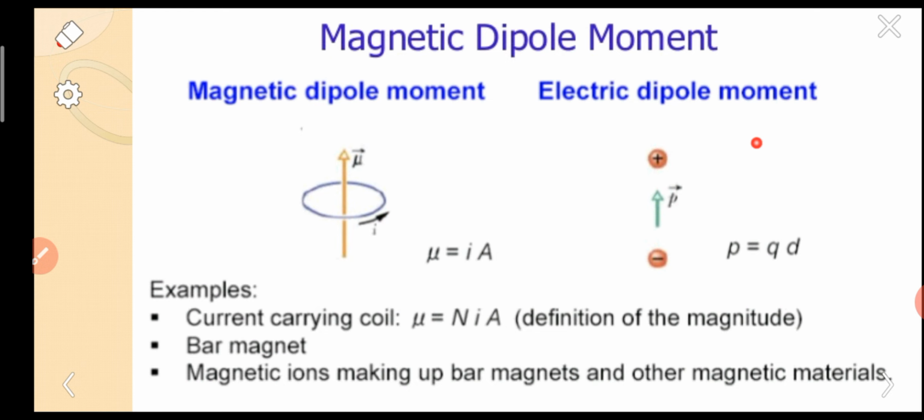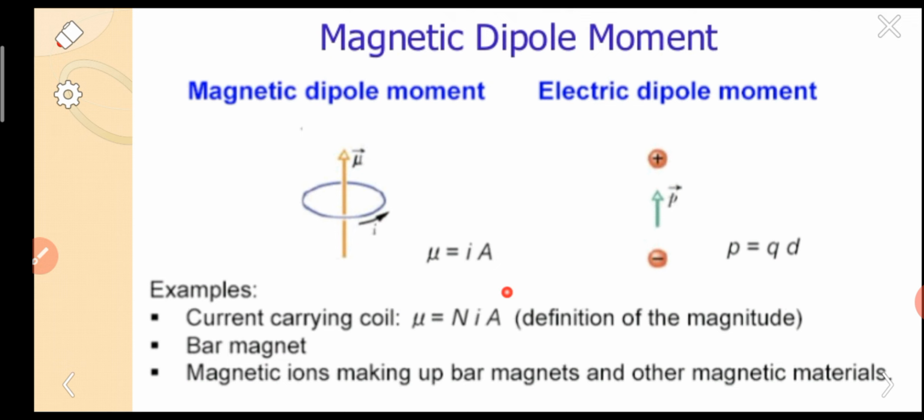As in the previous slide, we have taken the analogy between magnetic dipole and electric dipole. Here is the electric dipole moment, P equal to Q into D. The general basic formula for dipole moment was charge into separation. This is the plus, this is the minus. These two charges are separated by some distance, here taken as D. So the dipole moment was Q into D, that means charge into separation. Simple, charge into separation. So this is the analogy.